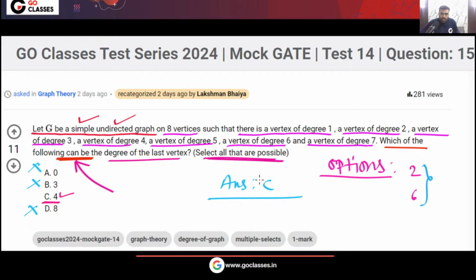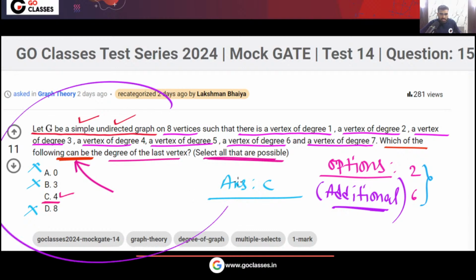But I want to ask you a very simple question. If these additional options, like 2, 6, are also there, will you directly select 2, 6? Will you check something, or will you blindly tick 2, 6? Are you understanding my point?